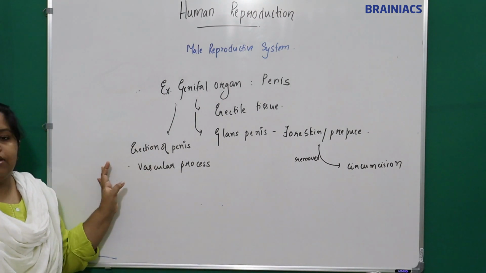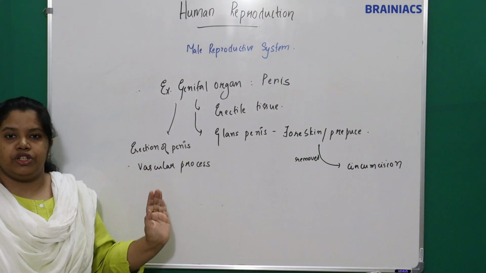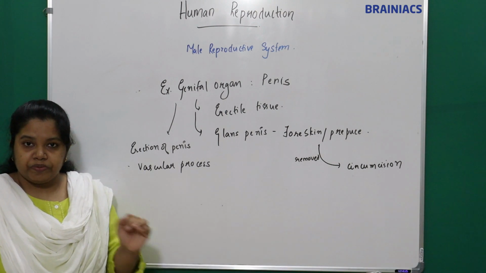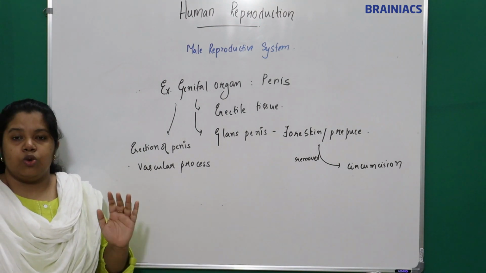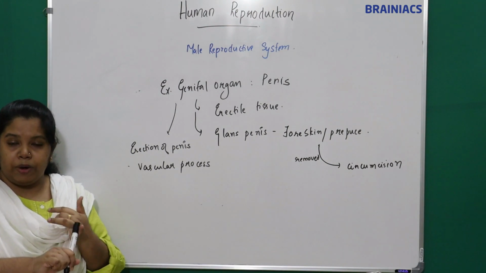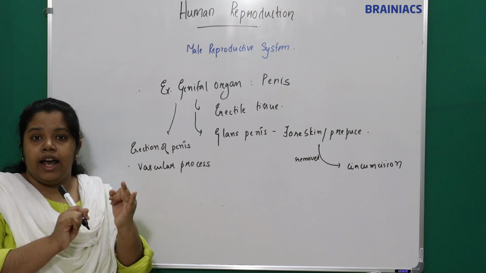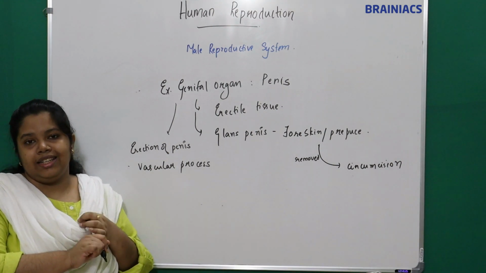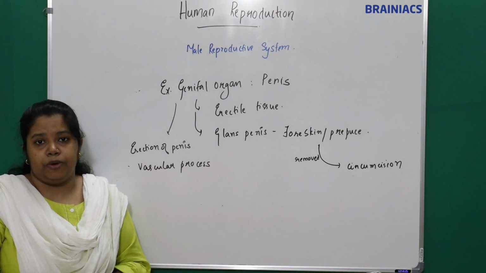The erection of the penis is a vascular process which facilitates insemination or gamete transfer. This is about the external genital organ. So we have discussed the testis, the primary sex organ, and in the secondary sex organs, the accessory ducts, accessory glands, and the external genitalia. Understand? This is about the male reproductive system.